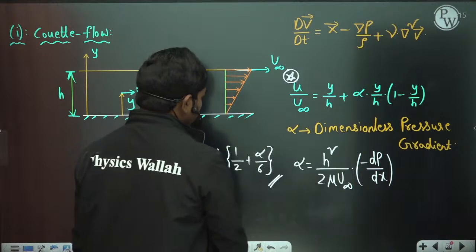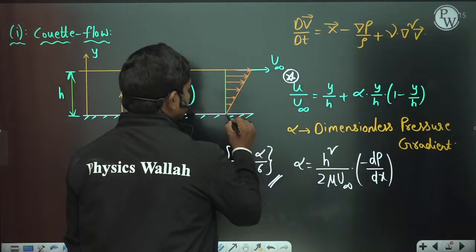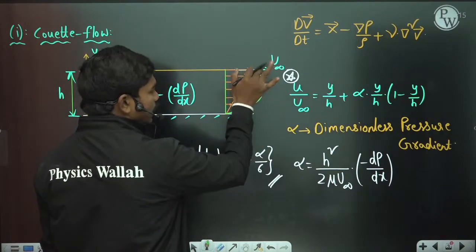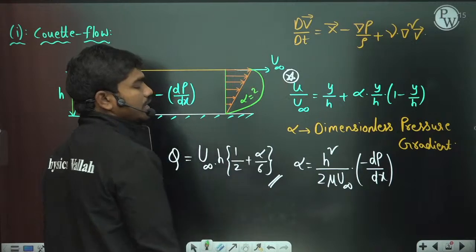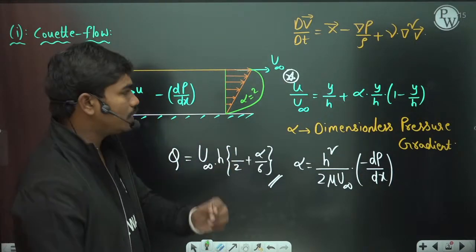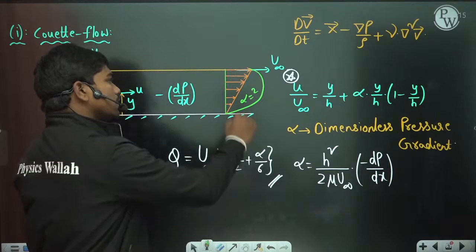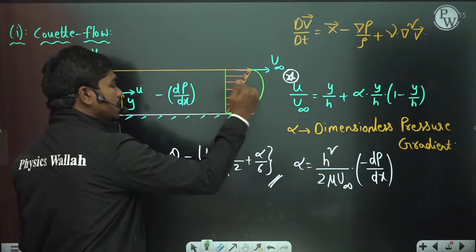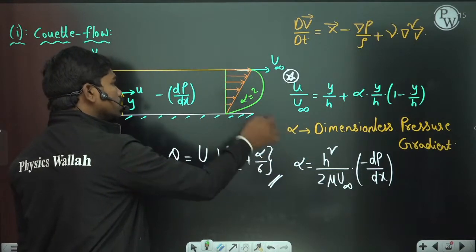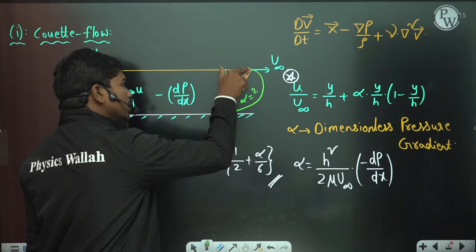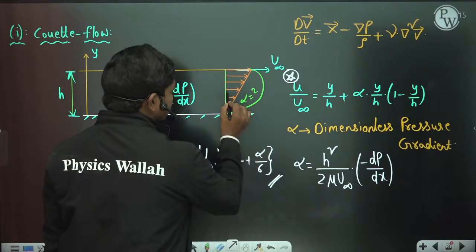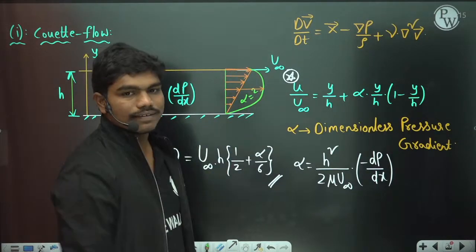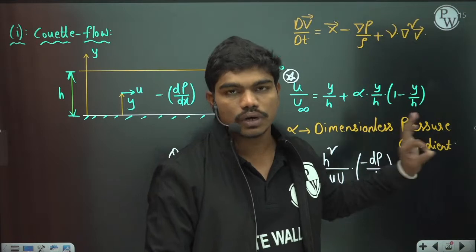For example, if alpha is equal to 2 or something, at some location in the flow you can have a velocity which is higher than this u infinity. From the first chapter your basic intuition will be that as y increases, the velocity will increase linearly, and the maximum velocity is at the top. But depending on the pressure gradient, in viscous flows you can have a velocity higher than u infinity. The velocity at this location is definitely higher than u infinity, you can see. So these 3 things are basically important for us to understand viscous flows.